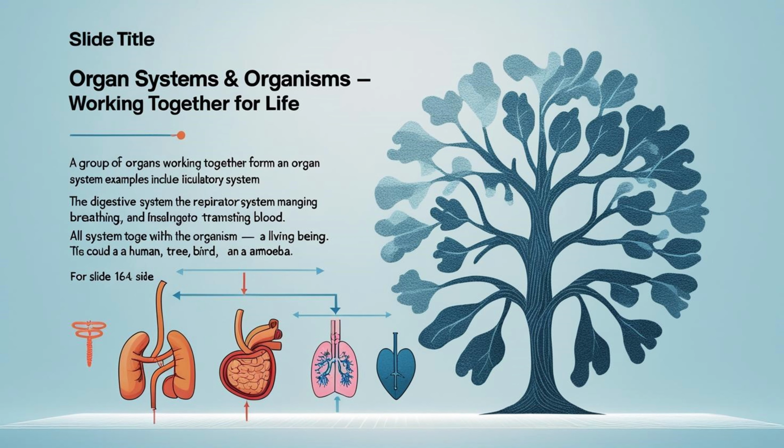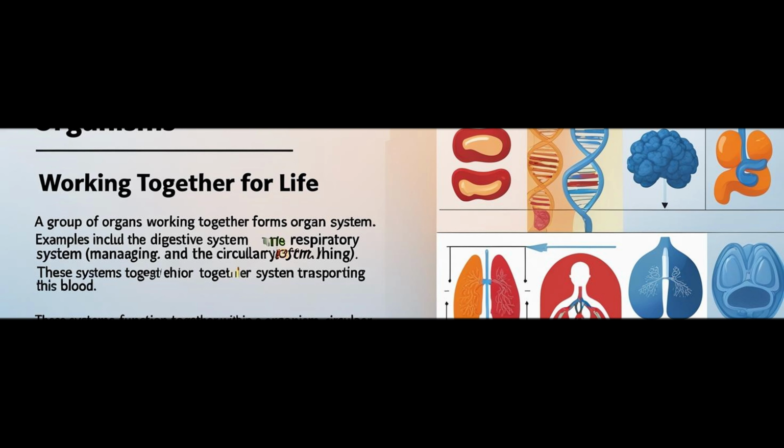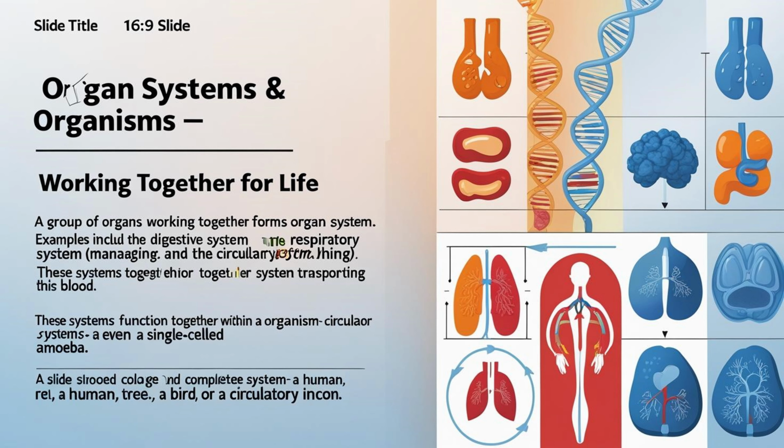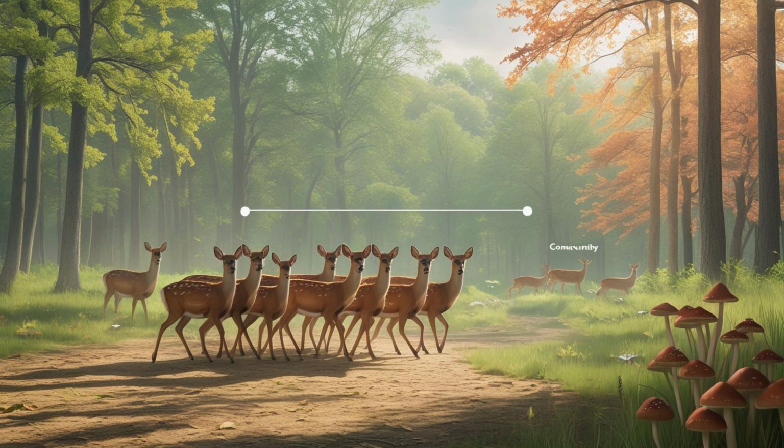The digestive system, for example, breaks down food, while the respiratory system manages breathing and the circulatory system transports blood. All these systems function together in a complete organism, a living being. This could be a human, a tree, a bird, or even a single-celled creature like an amoeba. But life doesn't stop at one organism.